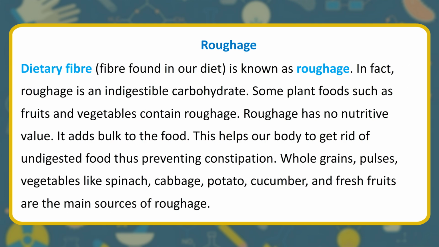Fiber found in our diet is known as roughage. In fact, roughage is an indigestible carbohydrate. Some plant foods such as fruits and vegetables contain roughage. Roughage has no nutritive value. It adds bulk to the food. This helps our body to get rid of undigested food, thus preventing constipation. Whole grains, pulses, vegetables like spinach, cabbage, potato, cucumber, and fresh fruits are the main sources of roughage.